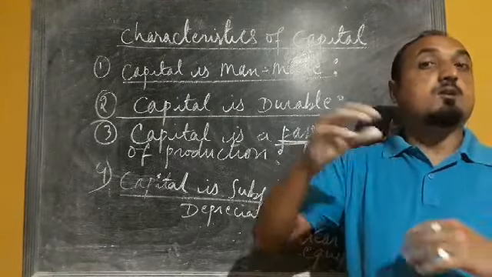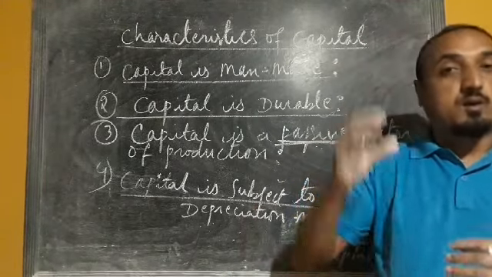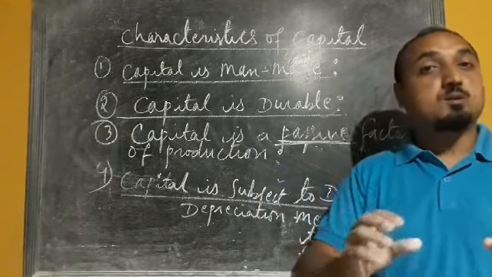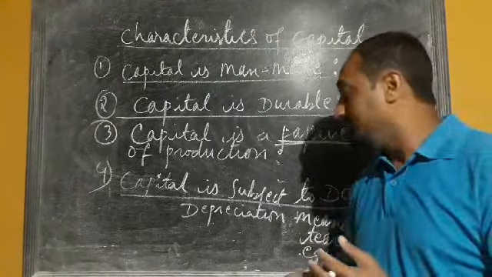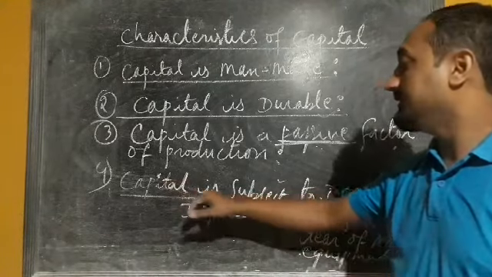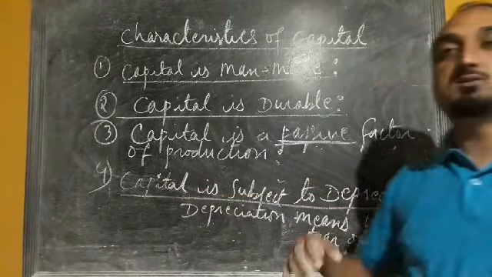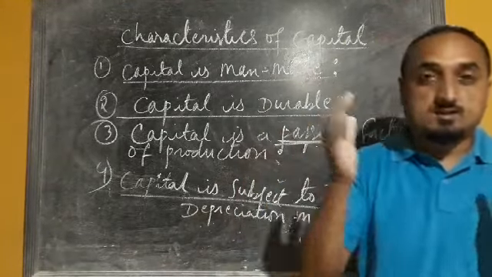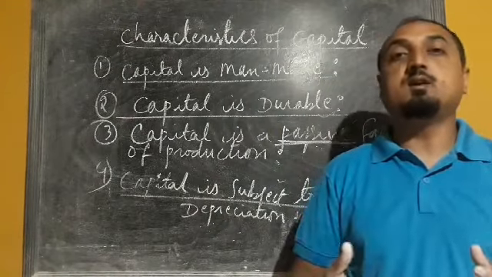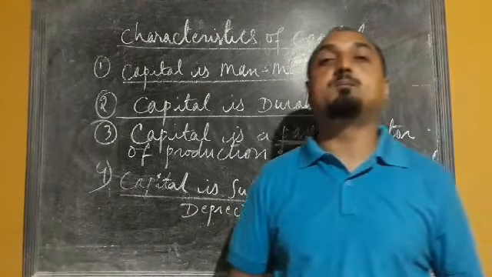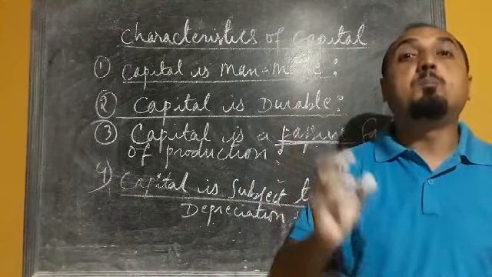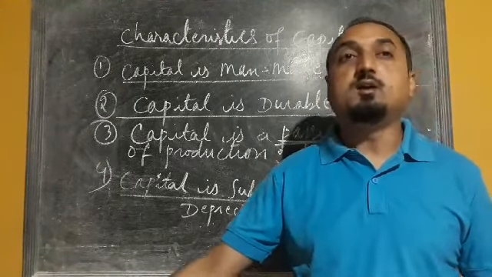So when we are replacing that wear and tear of that scooty, bikes or car, that is called depreciation. That's why capital is subject to depreciation. Means whenever we are using any capital in the production process, it is likely to depreciate, or we have to replace some of the parts or components of that machinery or equipments.